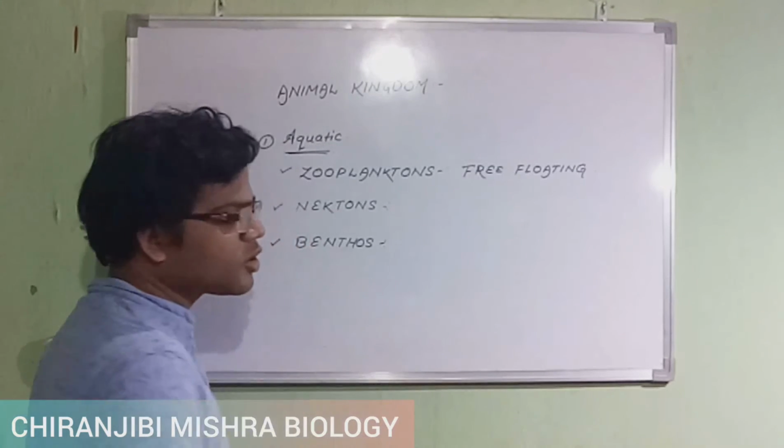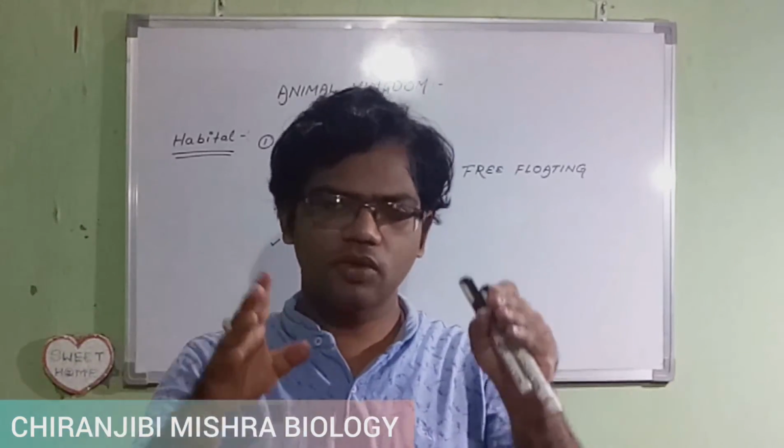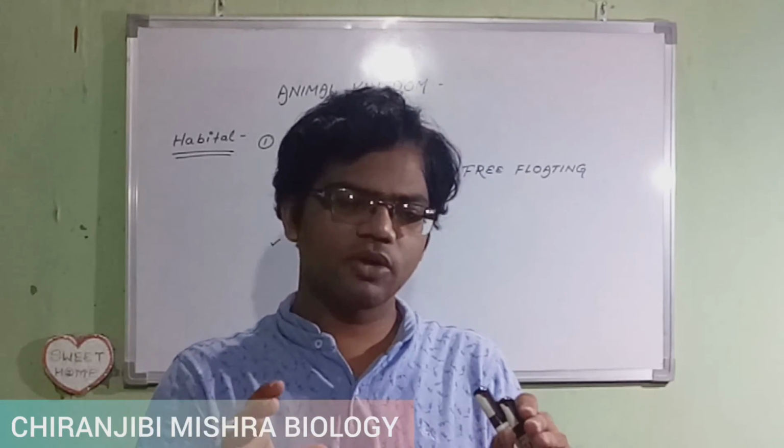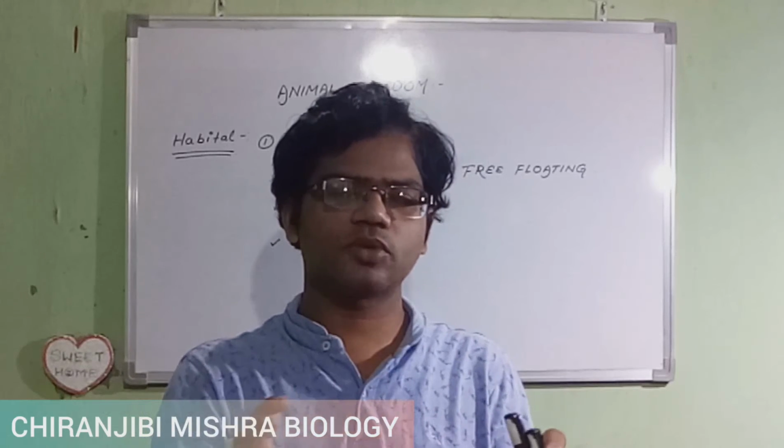Nectons means aquatic organisms that will not be found at the top portion or at the bottom portion. They are found in the middle portion of the aquatic area. Take the examples of fish and shrimps. Such organisms are always found in the middle portion of the aquatic area, so they are known as nectons.